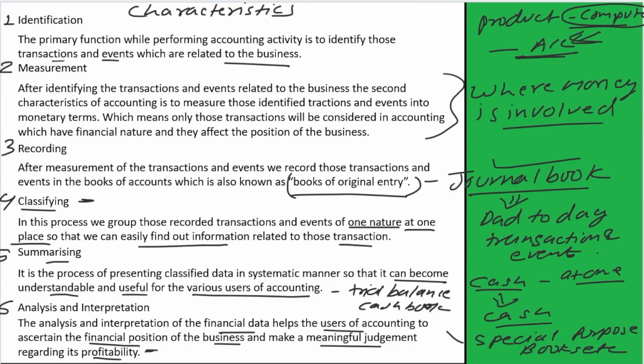In simple terms, we analyze the financial data so that we can understand whether our company is going towards profit or loss. If it is going towards profit, we focus more on increasing our profits. And if it is going towards loss, we focus on how to minimize this loss and make our business profitable. So here are the characteristics of accounting.